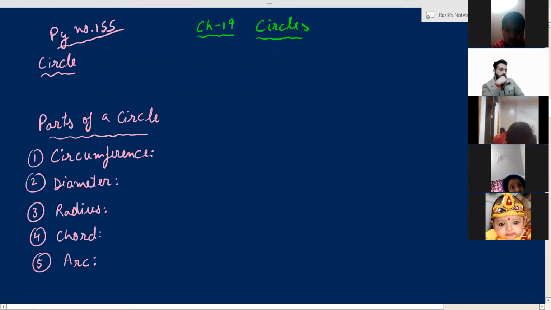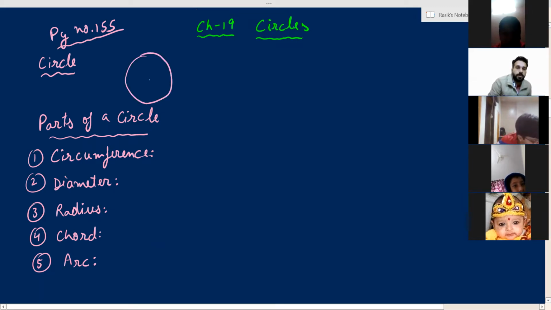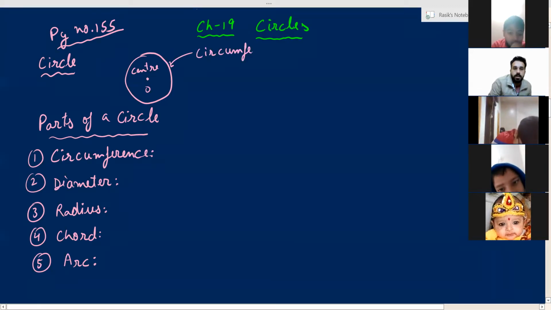Circumference diagram is not given. Circumference is only the boundary of the circle. So in the first figure only, in the first figure of the circle, everyone, you will make this figure, you will mark this as the center O, it is written like this. Yes, sir. In this only you mark this arrow and write down circumference of the circle.